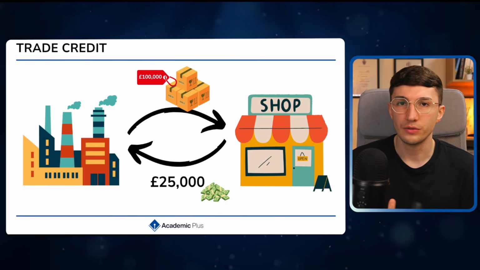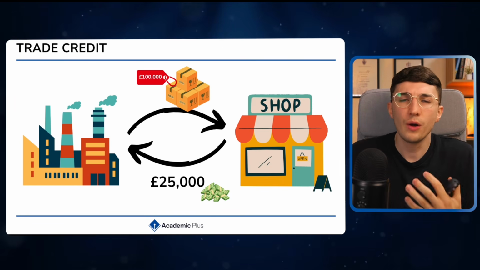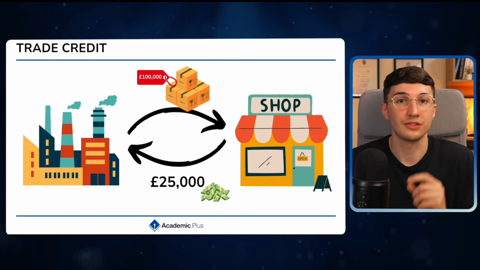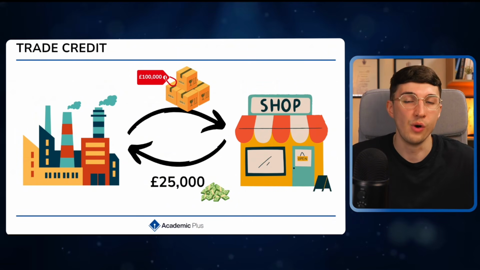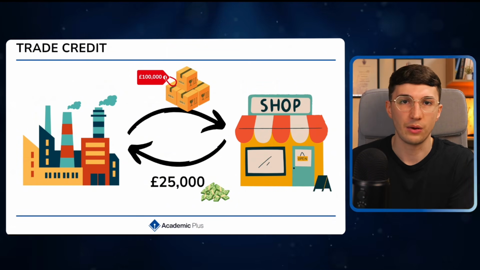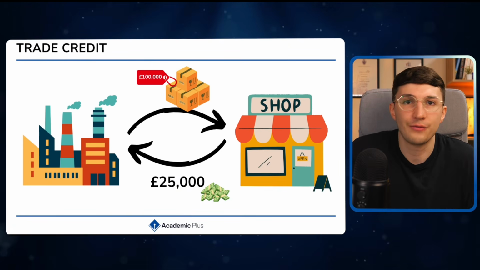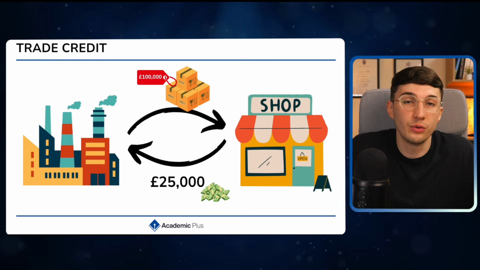The reason why we want to do this is because if I have that £100,000 of raw materials, I'm going to be using it to make my products. And of course, we have our products to sell. From selling those products, I could make £150,000. But if I had to pay my suppliers up front, then I may not have been able to have £100,000 worth of raw materials today.